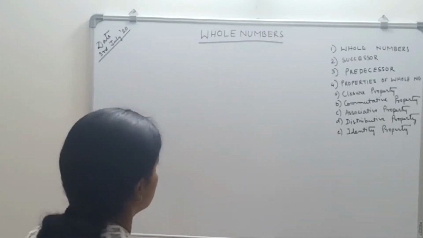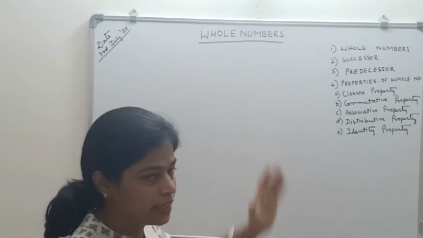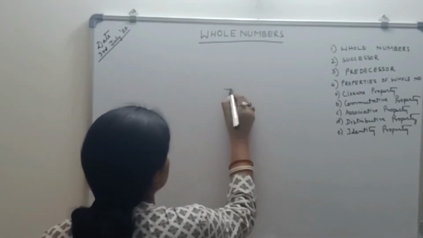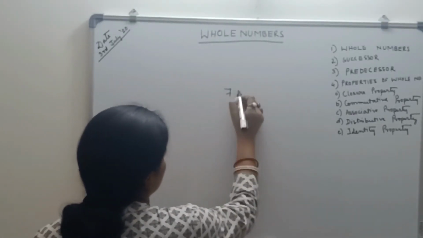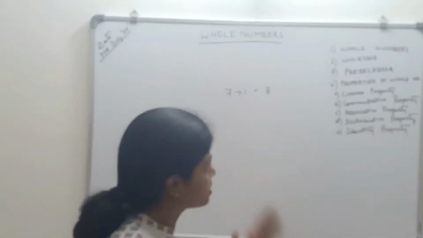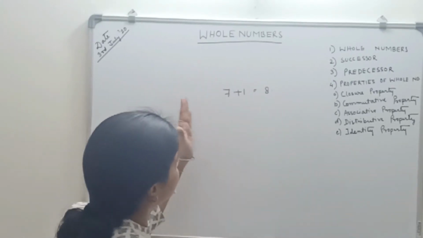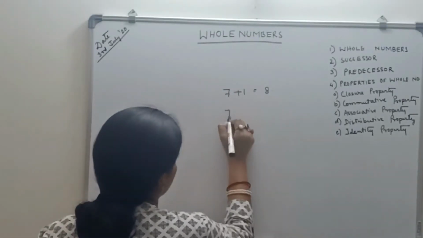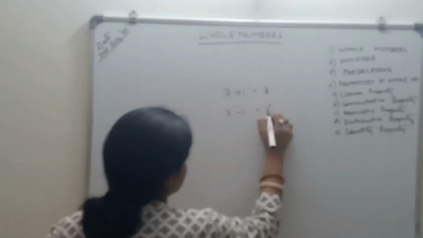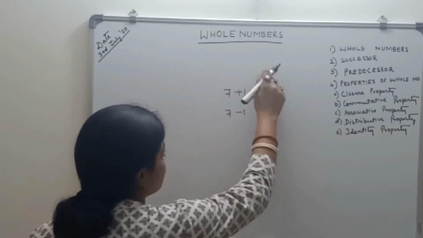What is a successor? Successor means the number just after, obtained by adding 1 to the given number. Suppose I have 7, what is the successor of 7? If I add 1, that is 8, which is my successor. Now what is a predecessor? It is the number just prior to the given number. Suppose 7. What is the predecessor of 7? It means minus 1. That is 6 is the predecessor of 7 and 8 is the successor of 7.